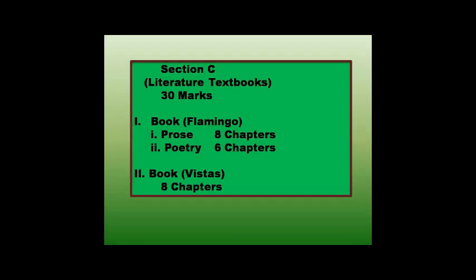Now let's discuss section C, that is literature textbooks. Section C will be of 30 marks. We have 2 books. The first book is Flamingo, where you have 2 parts. For prose, you have 8 chapters, and for poetry, you have 6 chapters. The second book is Vistas, which has 8 chapters.